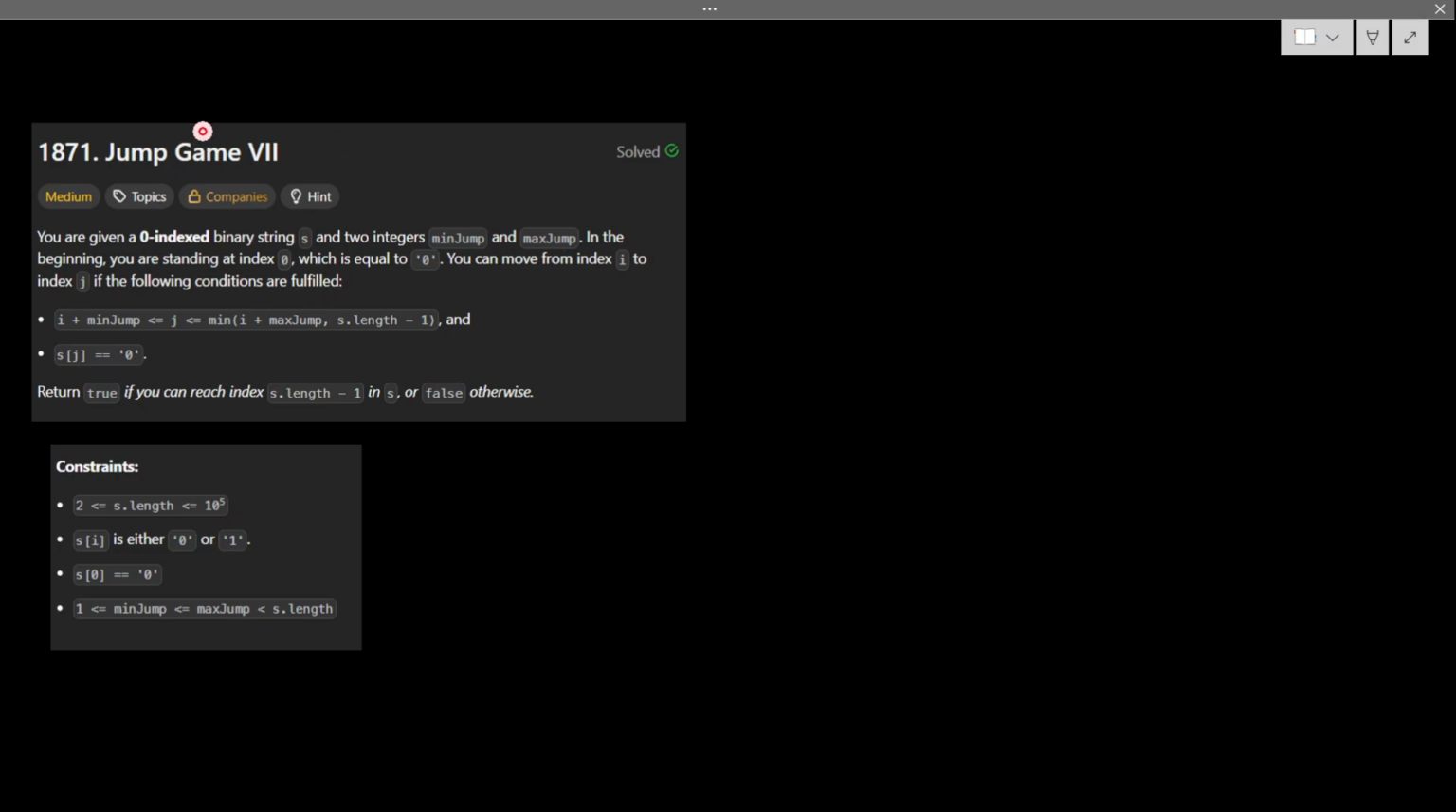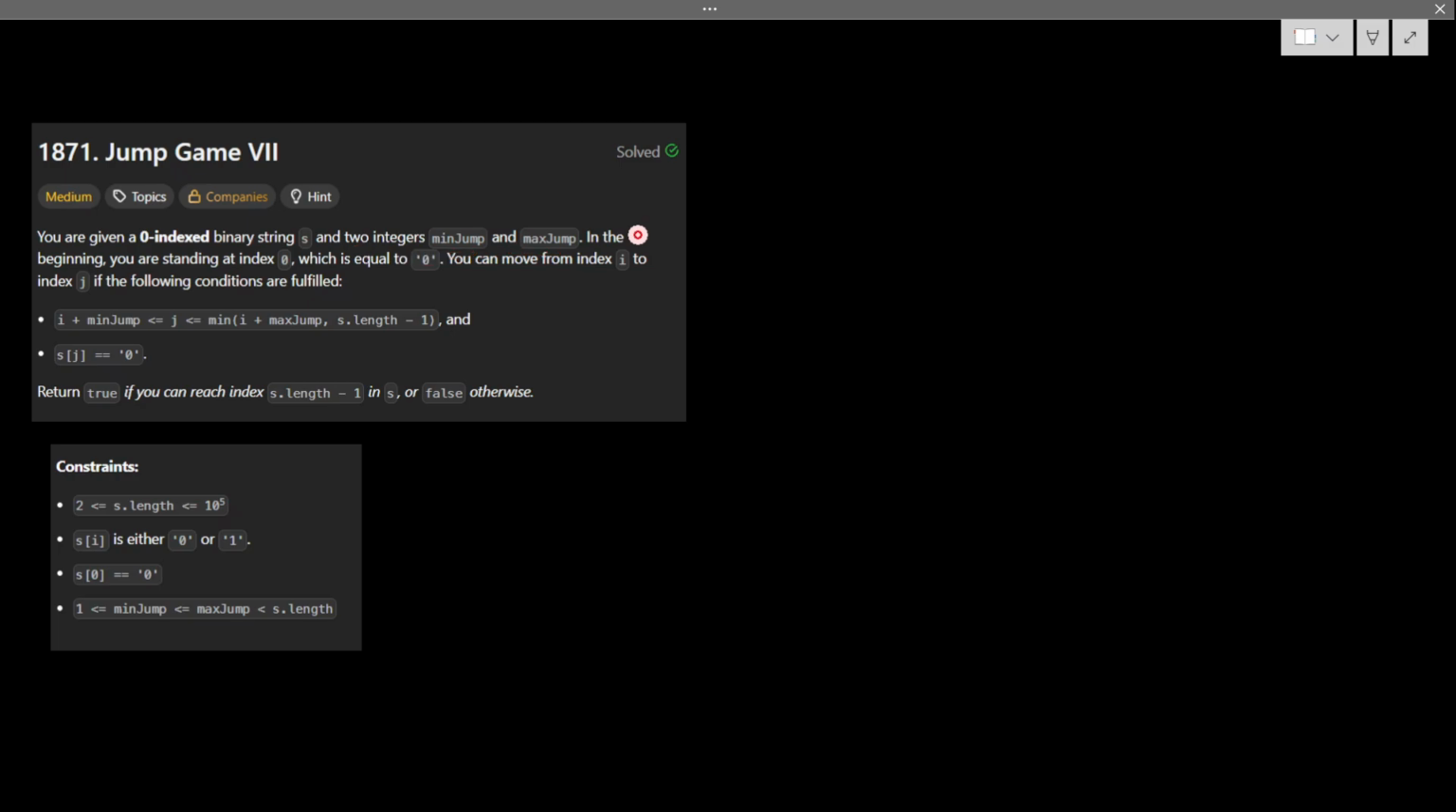Okay, the problem is Jump Game 7. Maybe they will cover all the Jump Game problems within this month only, don't know. Okay, let's see what is given. We're given a zero-indexed binary string. That means one string is given, and two integers, minJump and maxJump.